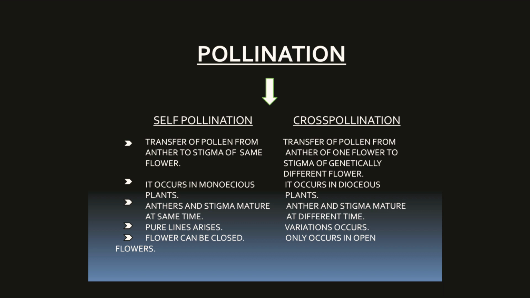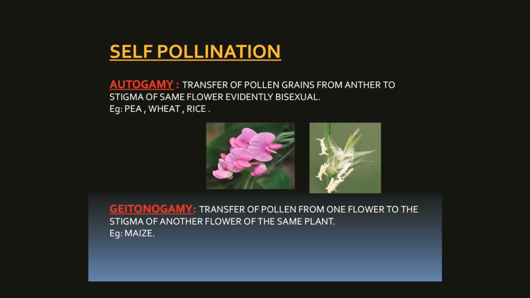Self-pollination involves transfer of pollen grains from anther to the stigma of the same flower or genetically similar flower. Cross-pollination is the transfer of pollen from anther of one flower to the stigma of a genetically different flower. Self-pollination is further of two types, autogamy and geitonogamy.